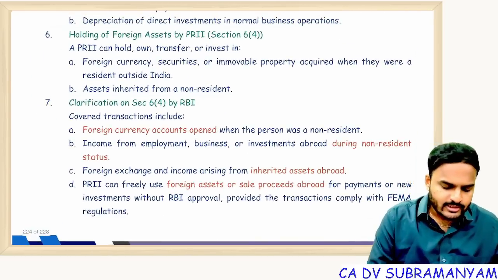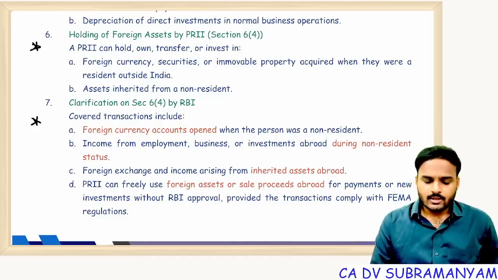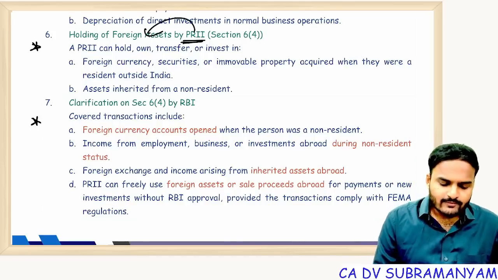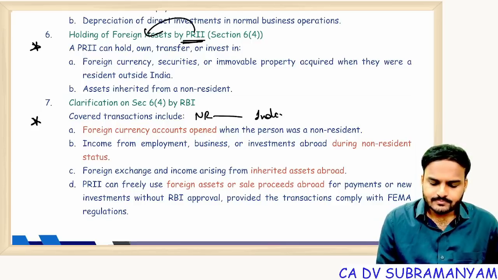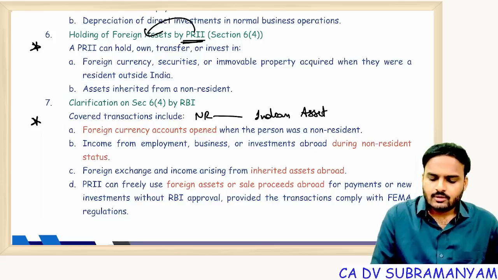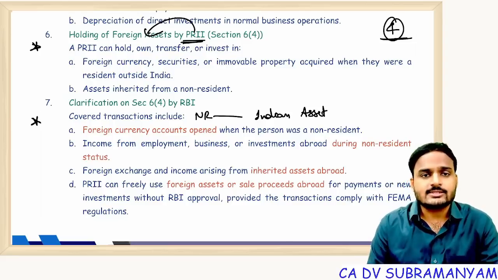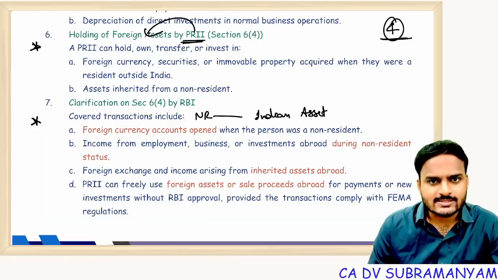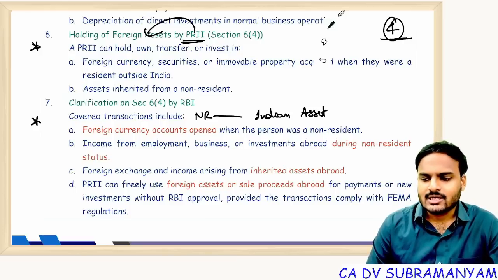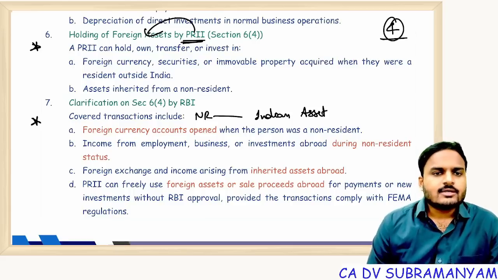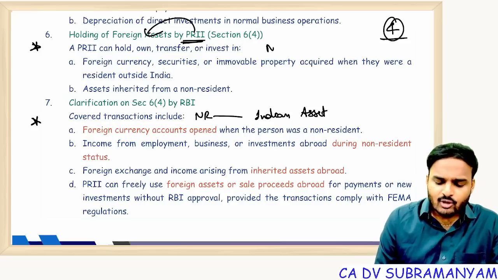These 2 points are also very, very important. Just give one time reading. What are those 2 points? Resident holding foreign asset, non-resident holding Indian assets. What is section 4 actually telling? No resident is allowed to hold or transfer foreign assets unless FEMA permits, or unless RBI or CG permits. Correct? But here the point is, I'm a non-resident